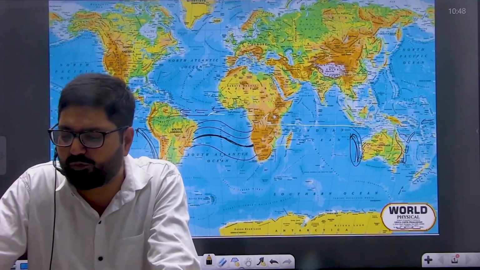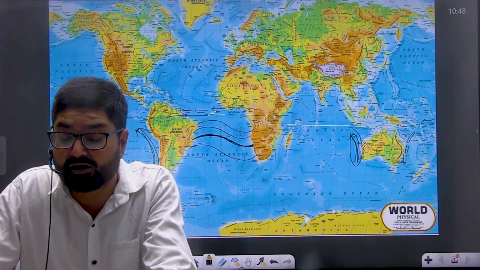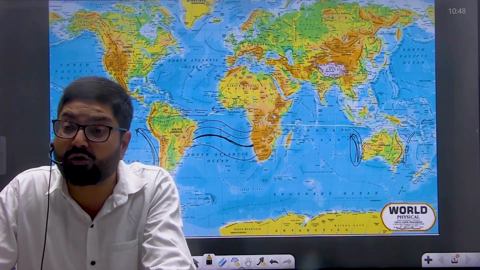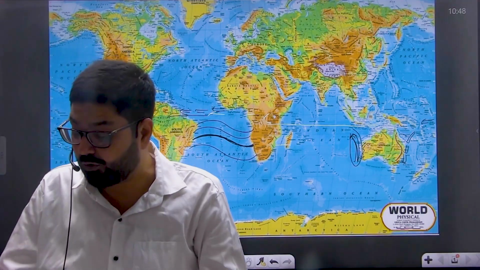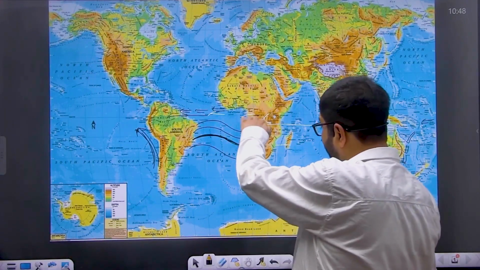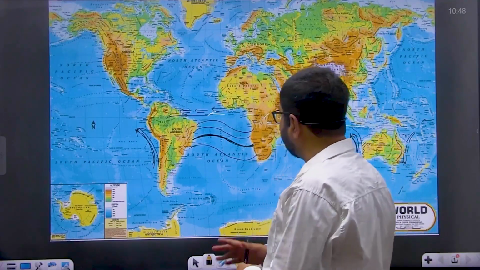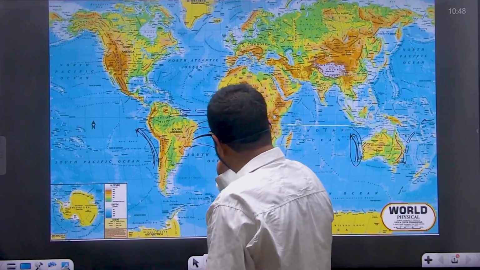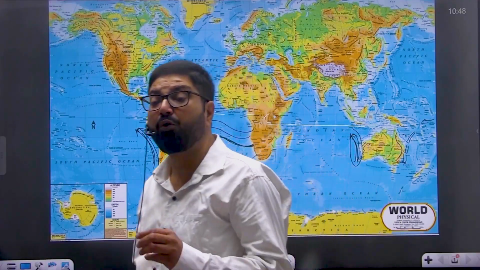The rise of seawater and its movement towards the coast is called tide or high tide or flood tide. And the high water level is known as high water tide. While on the other side of the same ocean basin, उसी ocean basin में दूसरी side में seawater lowers down, a fall in sea level. That is seaward regression of water, and the water level is known as low tide water.